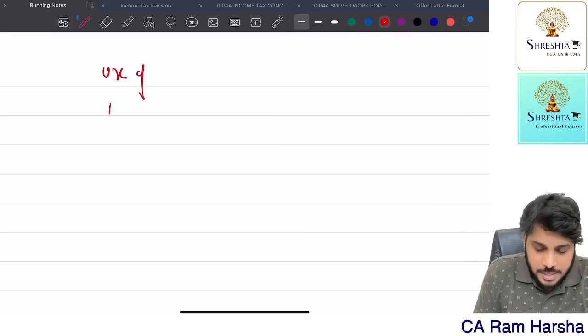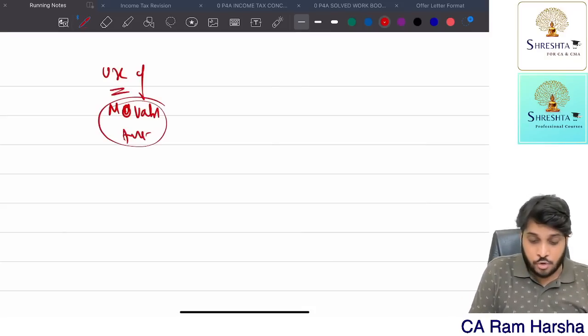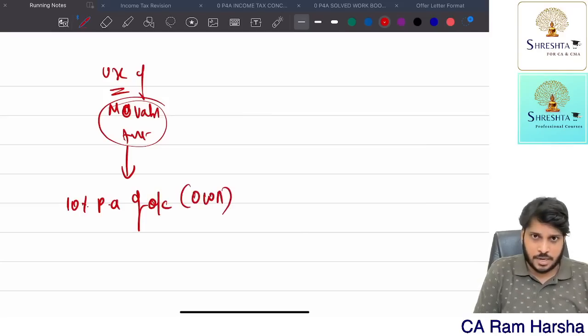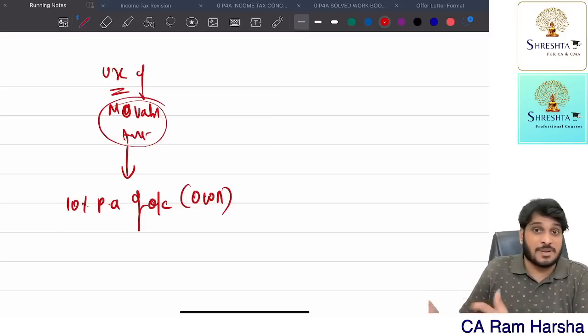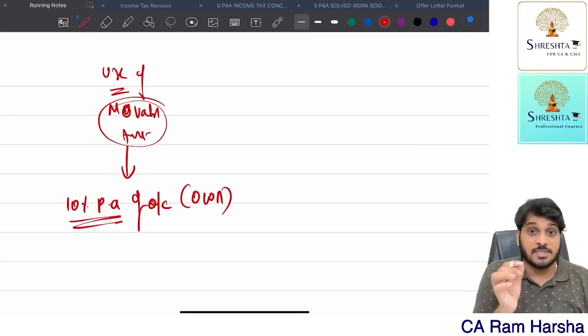Suppose the company is giving a movable asset for the usage of the employee. How much is the perquisite? 10% per annum of original cost. Suppose the asset is owned by the company. The company purchases some asset and gives it to the employee for personal use. What is the benefit value? How much benefit is the employee getting because of using it? 10% per annum is the benefit.